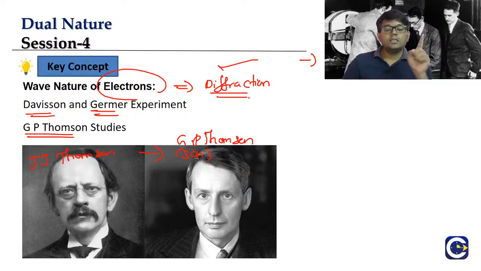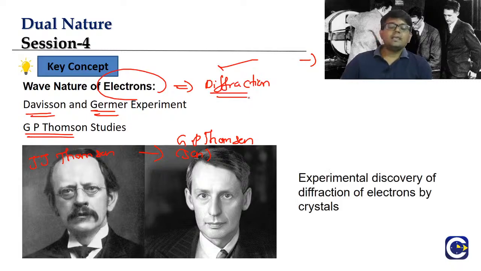So both G.P. Thomson and Davisson were jointly given the Nobel Prize for proving the wave nature of the electron. The ironical thing is that when the father says that electrons are made up of particles, or have particle nature, the son says that is wrong, and electrons in fact have wave nature. Interestingly, both of them got Nobel Prizes.